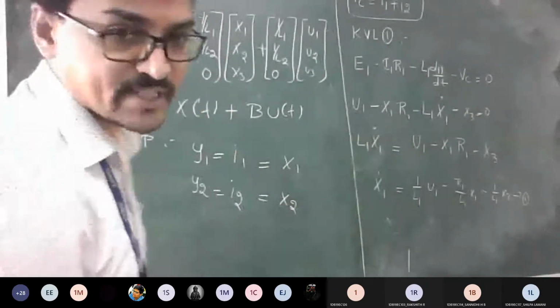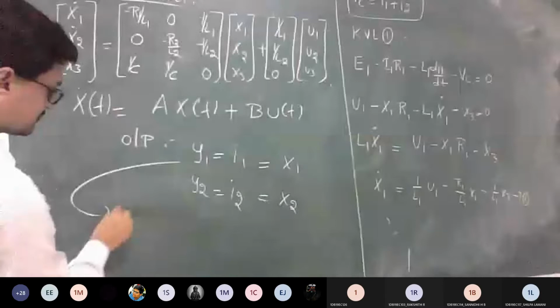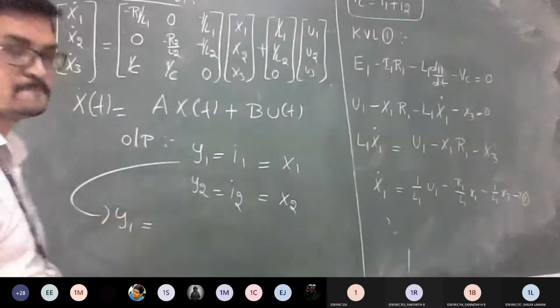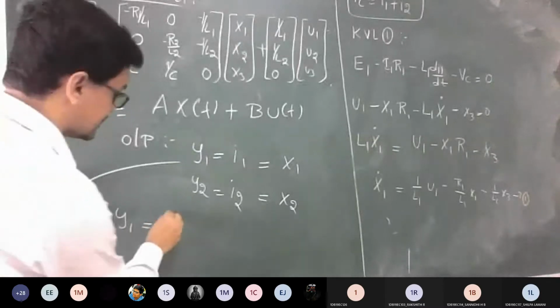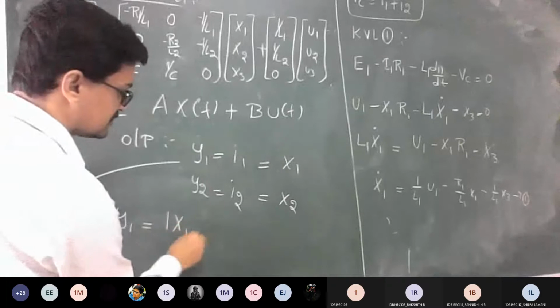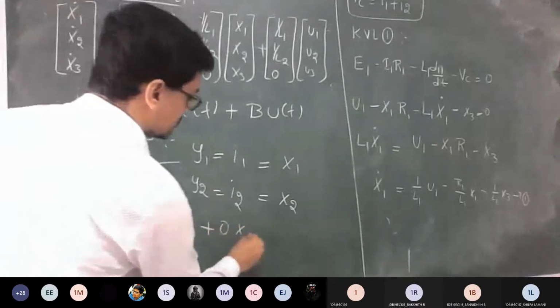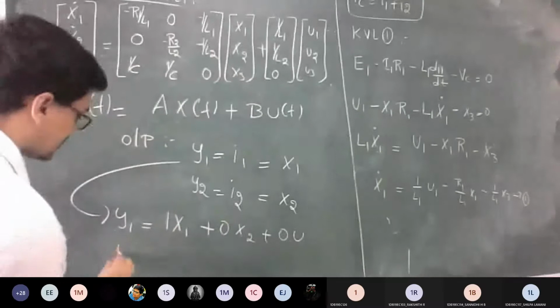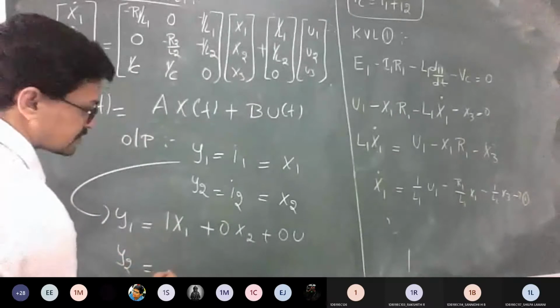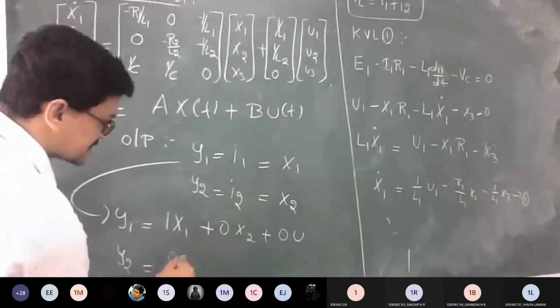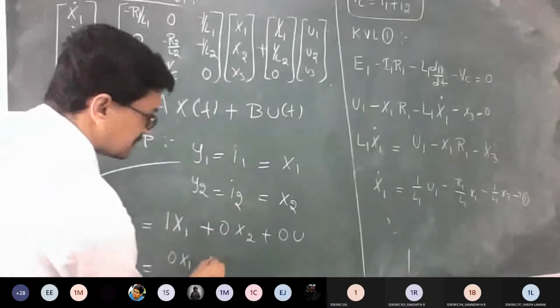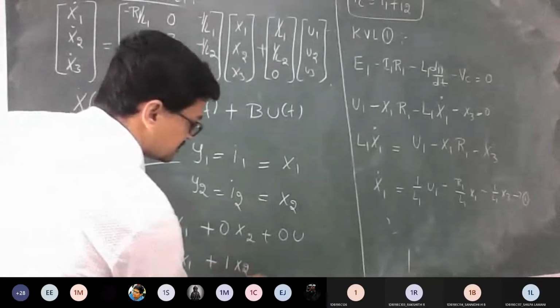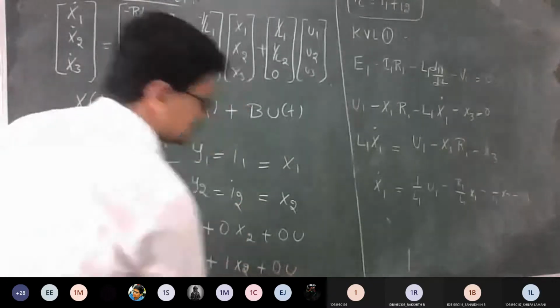So now can you tell me the coefficients of y1, guys? y1 is equal to 1x1 plus 0x2 plus 0u. Correct? Similarly, y2 is equal to, x1 is not there, so it's 0x1 plus 1x2 plus 0u.